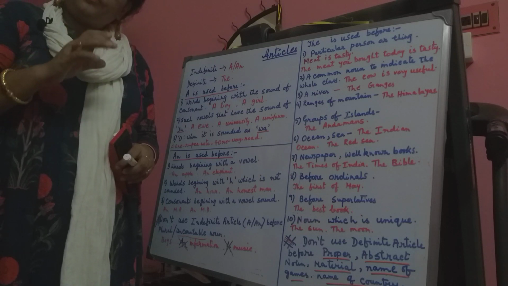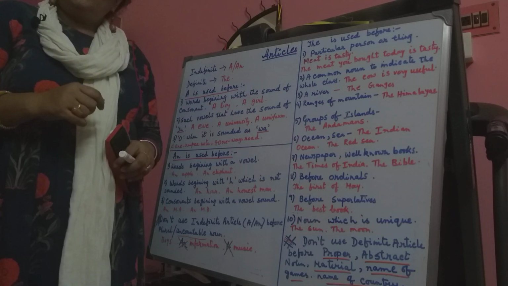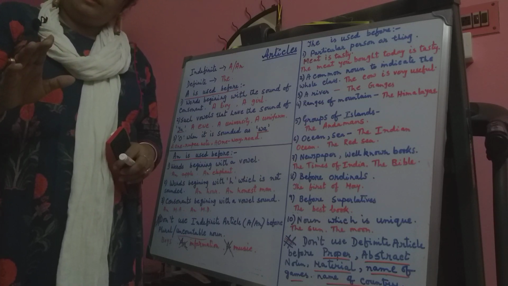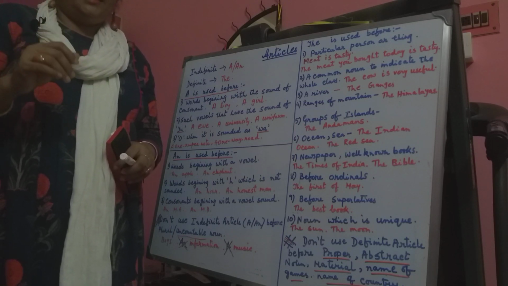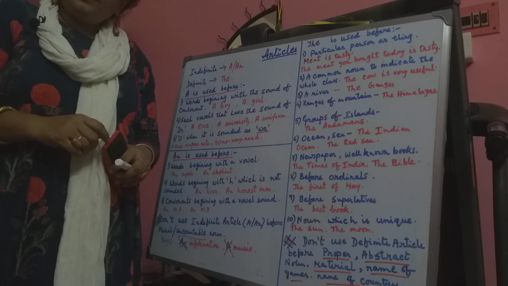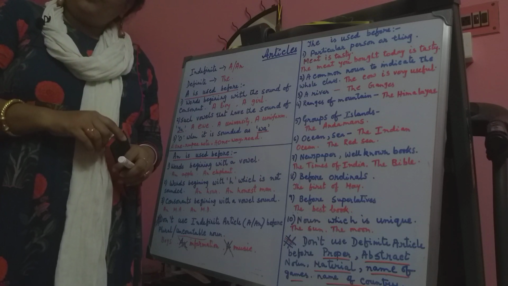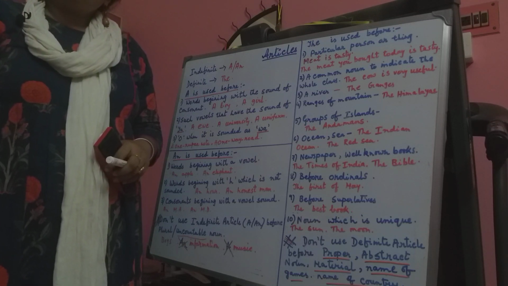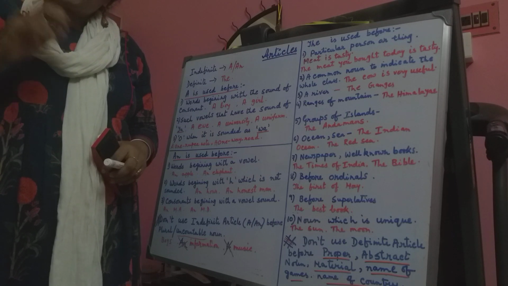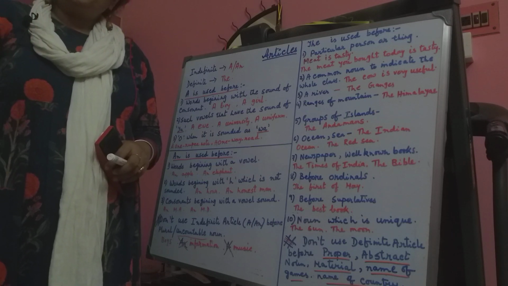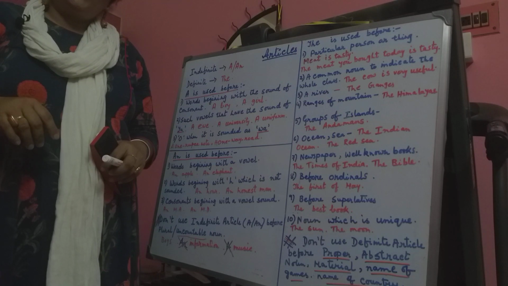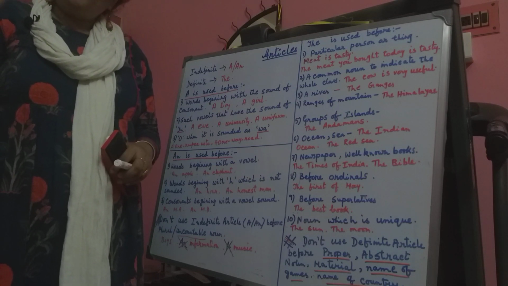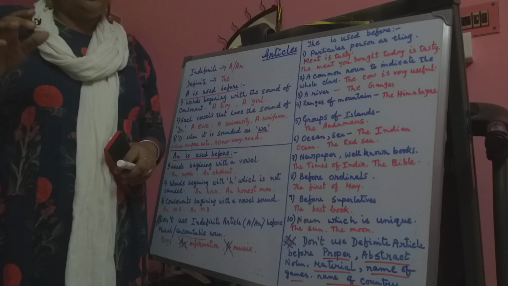First, when we introduce a common noun, we will not use the definite article, but when we repeat that common noun, then we will use the. For example, I saw a boy, the boy is going to school. The school is near his house. First time we are not using the for school. Second time, we will use the for school also.